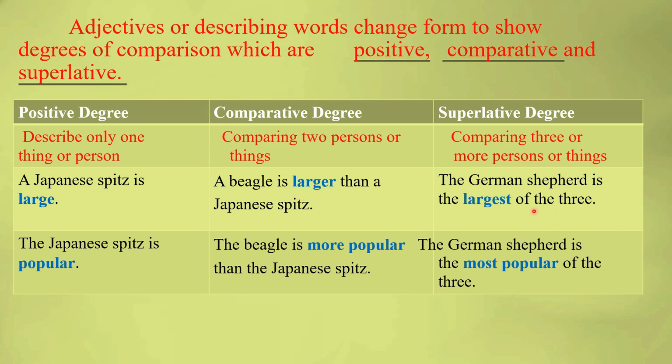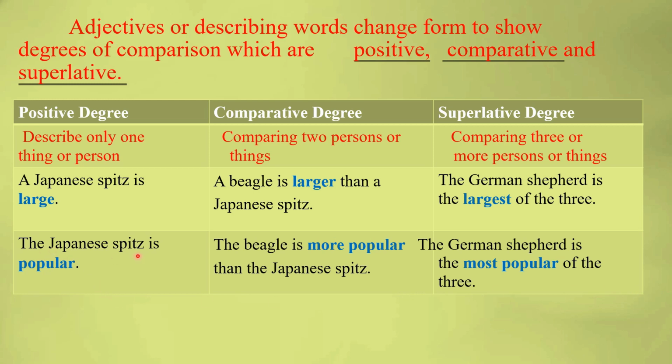Here, same here. We use large, larger, largest. We are not comparing, we are just telling about the size. When I am comparing these breeds, I am comparing among all 3 breeds: Japanese Spitz, Beagle and German Shepherd.